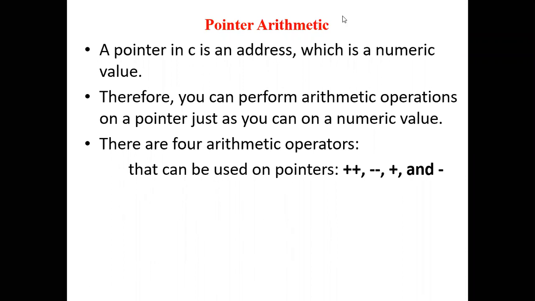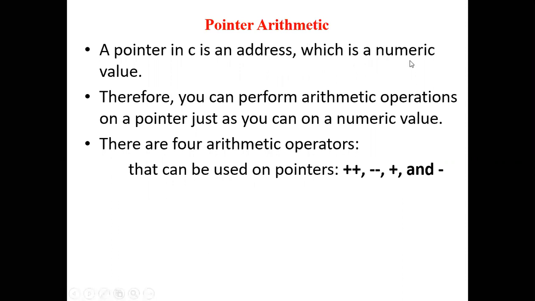So the next concept is pointer arithmetic. A pointer in C holds an address, which is a numeric value. Always remember the address is a numeric value. It is an unsigned number. The address that the pointer is holding is a number value.